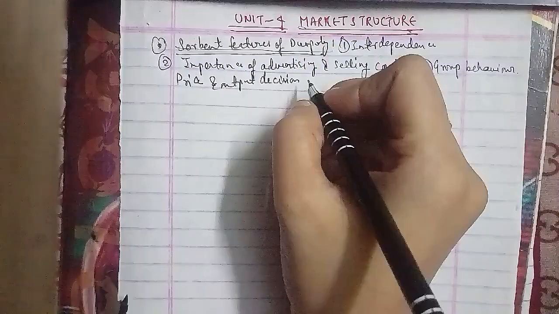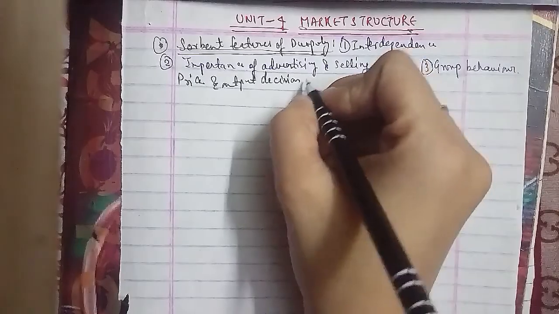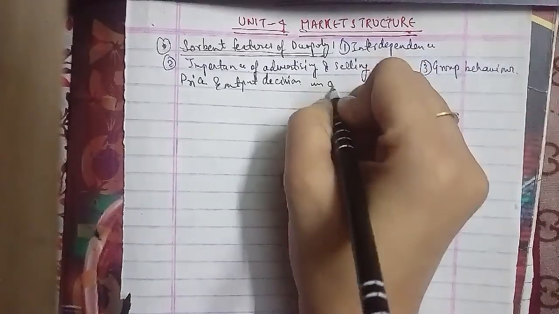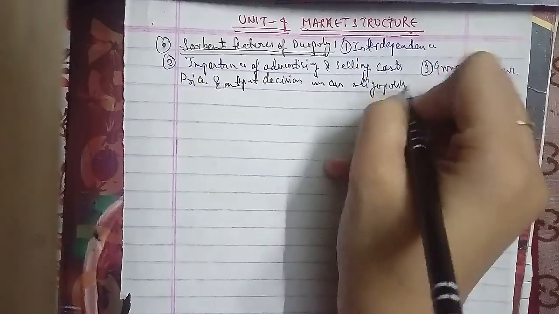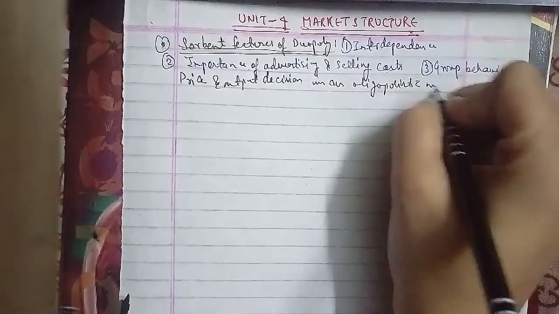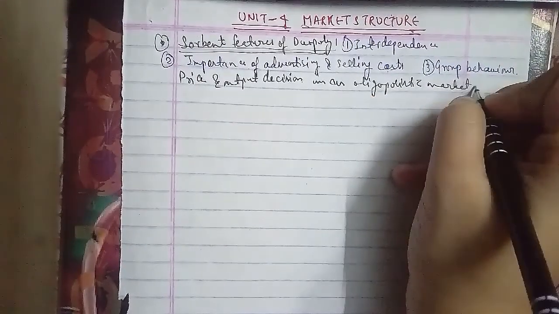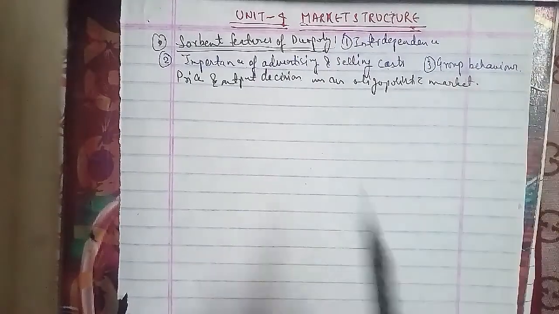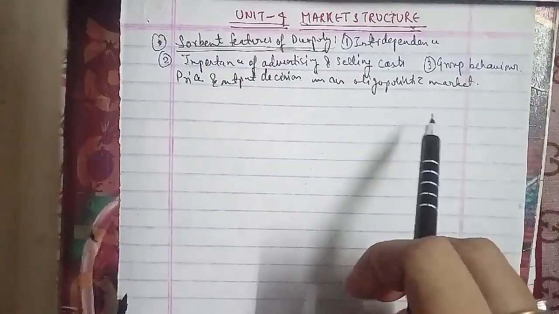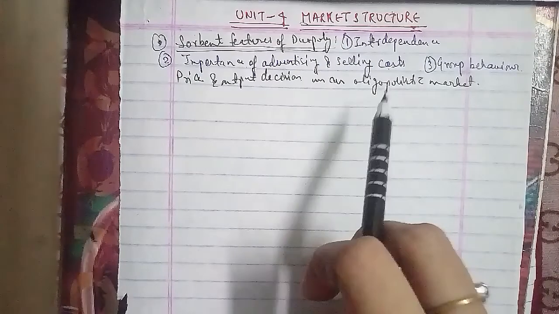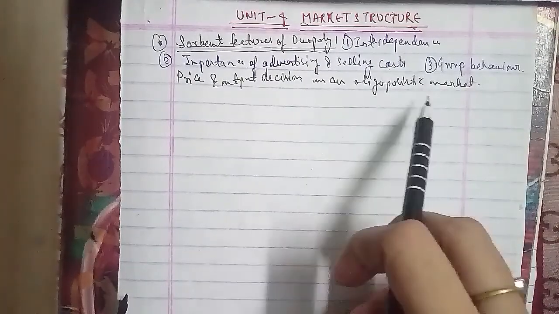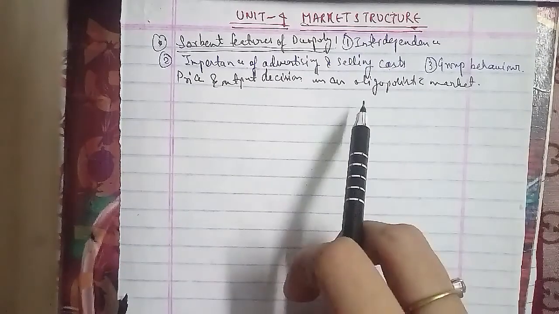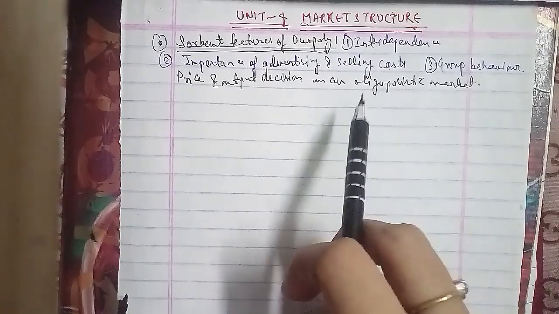Here, regarding price and output decisions in an oligopolistic market, because of interdependence, an oligopolistic firm cannot assume that its rival firms will keep their prices and quantities constant when it makes changes in its price or quantity. When an oligopolistic firm changes its prices, its rival firms will retaliate or react and change their prices, which in turn would affect the demand of the former firm.